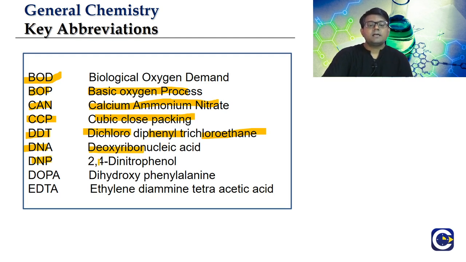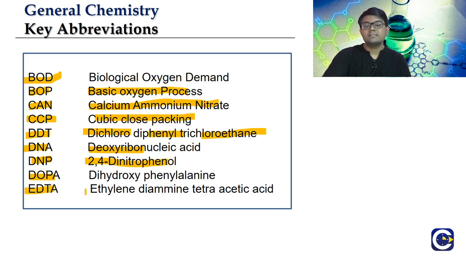DNA is deoxyribonucleic acid. DNP is 2,4 dinitrophenol. The positions are where the nitro groups are, 2 and 4. DOPA is dihydroxyphenylalanine.